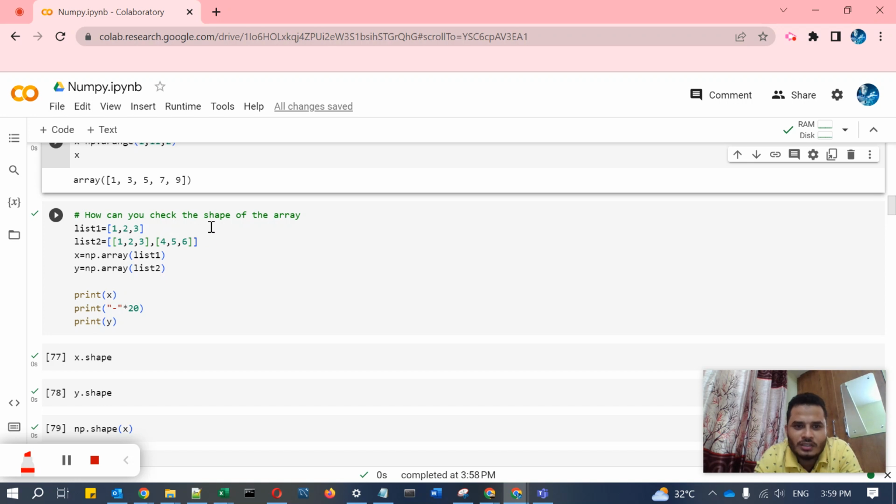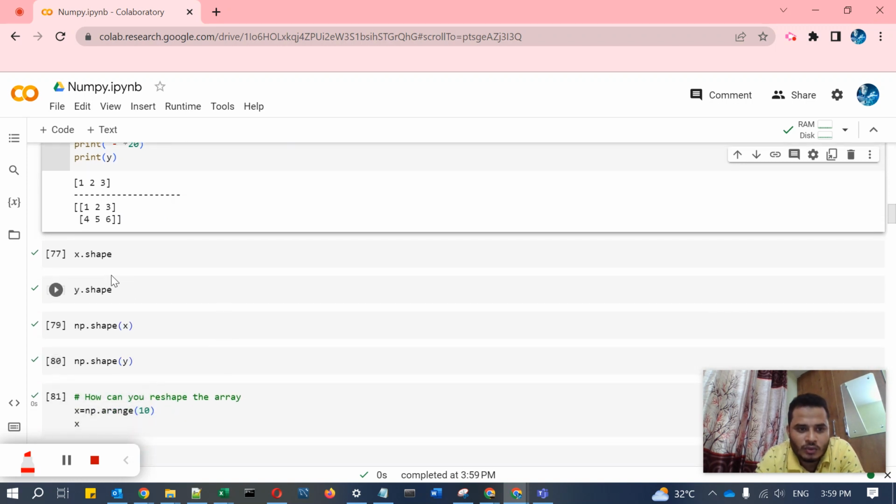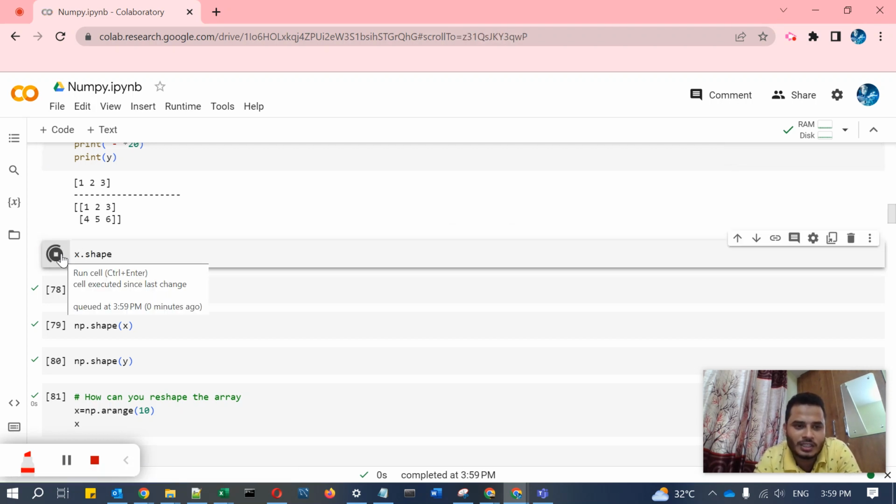Okay, so how can you check the shape of the array? List 1 is a kind of array, list 2 is a kind of array. Using list 1 we are creating the x array, and the y array. So let's create that x and y. It is x and it is y. So by using the x dot shape attribute, you can check the shape of that array.